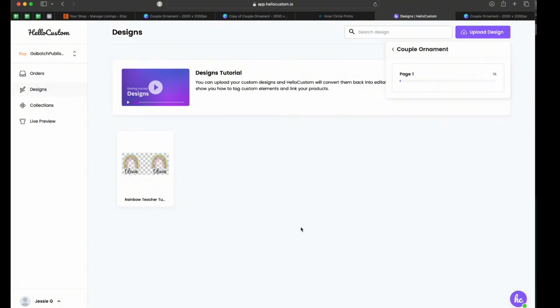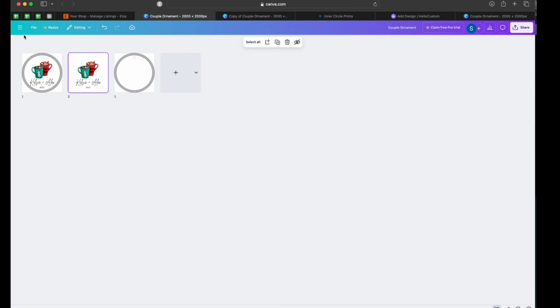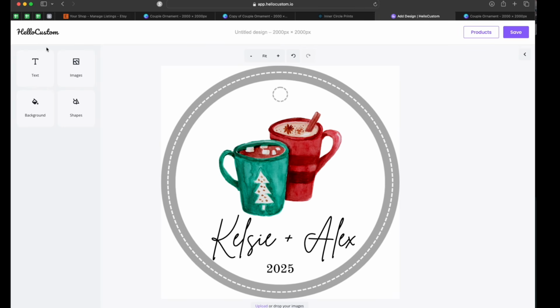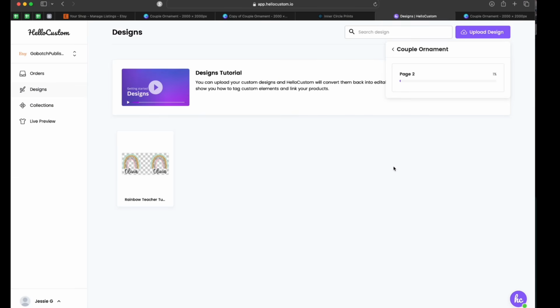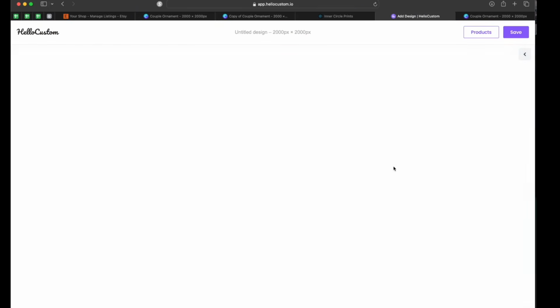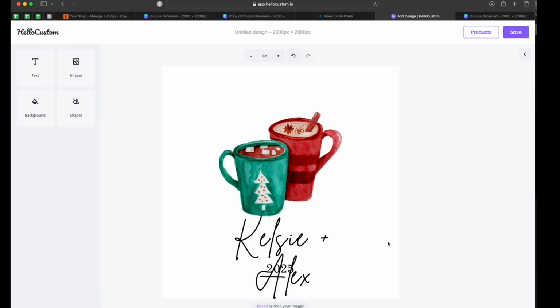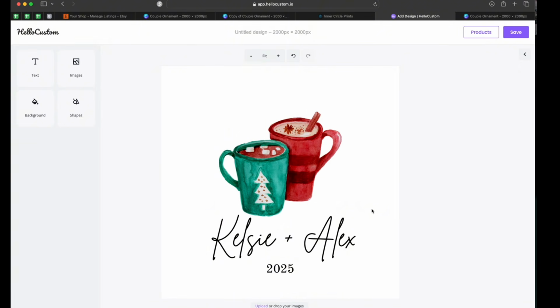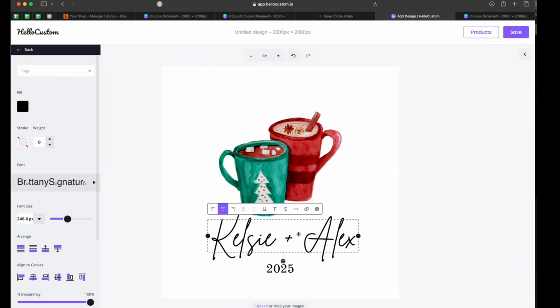Upload from Canva. I automatically notice that I uploaded page 1, which has the template around it, and I do not want that. So I'm going to redo that. I'm not selecting transparent background just because when I upload to ICP, I wanted to have a white background. I know it helps the people that print and place them on the ornaments with placement. So yeah, now this direct integration with Canva is a game changer with Hello Custom. So here it is. I'm then going to click on personalization pieces.